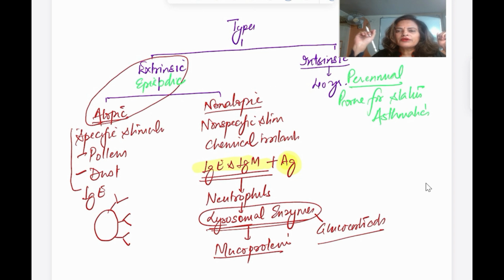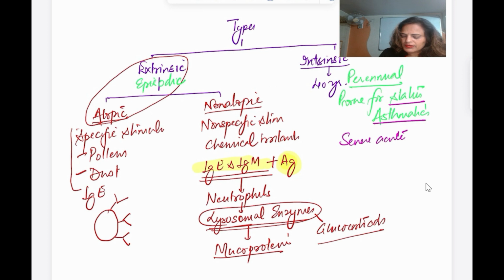It is a severe acute asthma which is life threatening. So this is bronchial asthma. Another type is cardiac asthma.